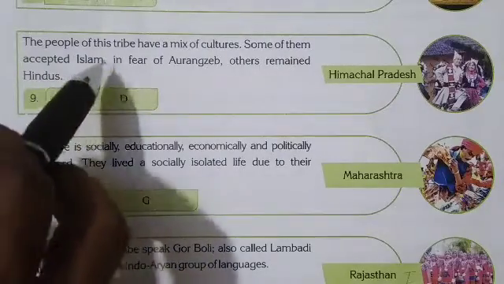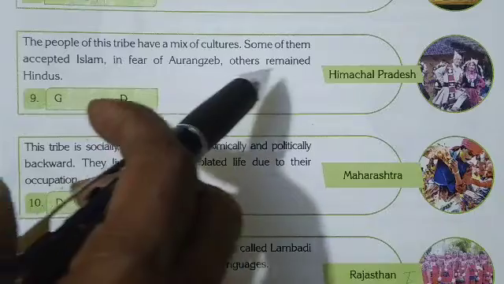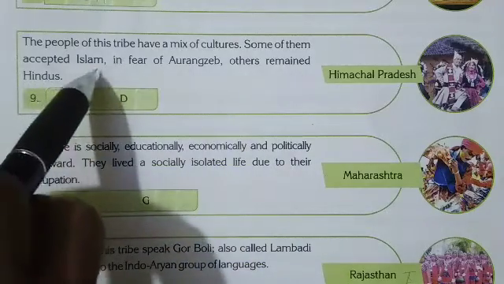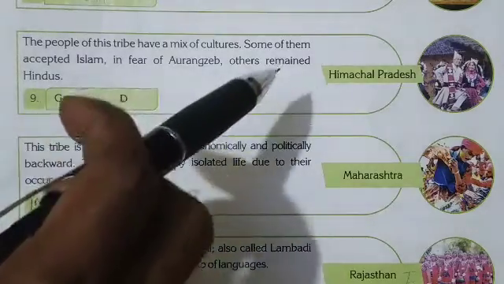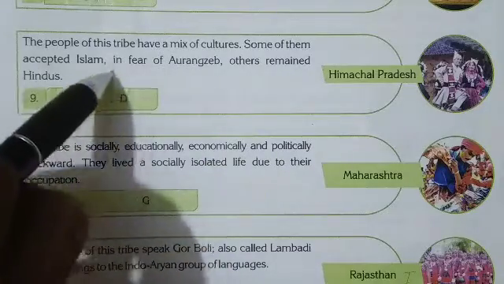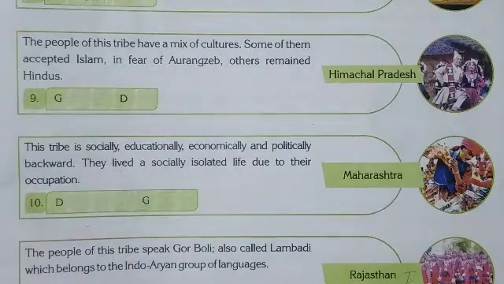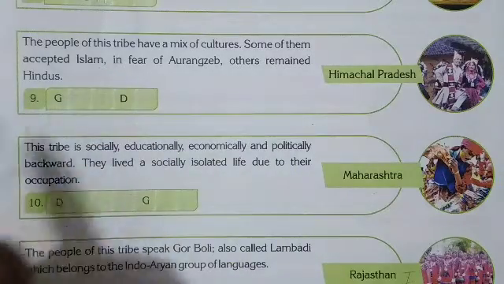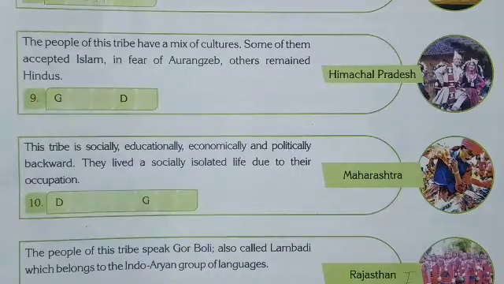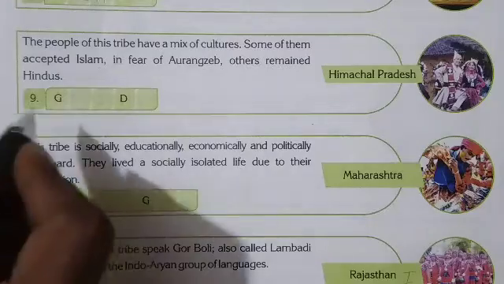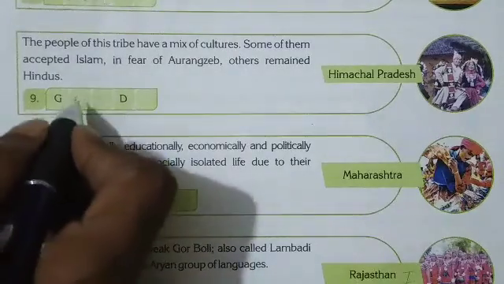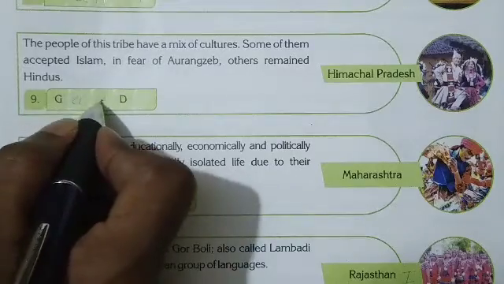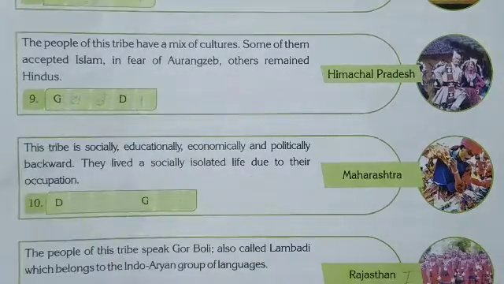Now next is the people of this tribe who have a mix of cultures. Some of them accepted Islam out of fear of Aurangzeb. Others remained Hindus. It is found in Himachal Pradesh. Its name is Gaddi, G-A-D-D-I. Gaddi.